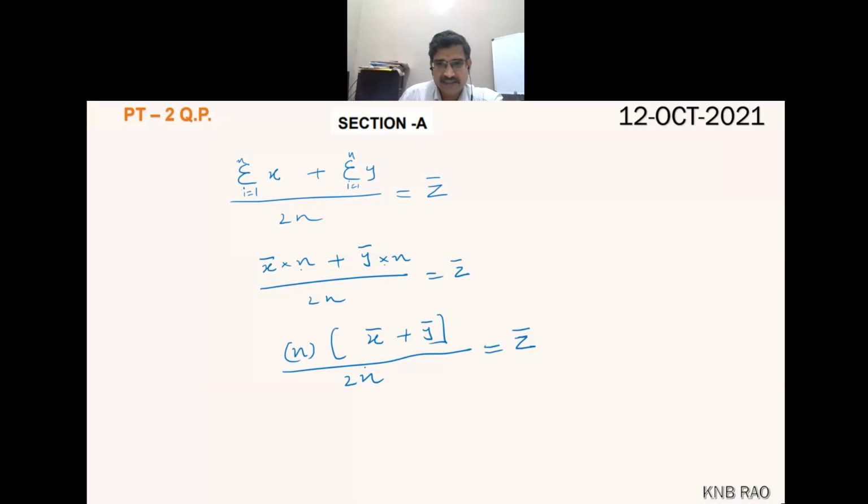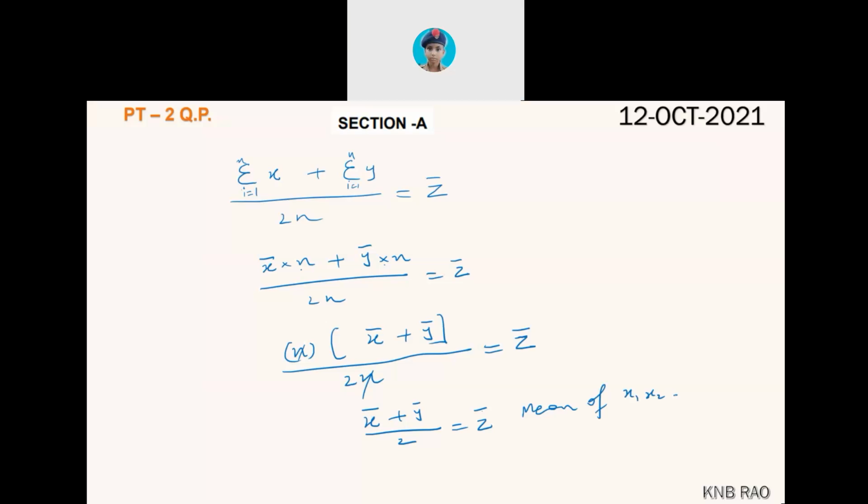Sir, n will be cancelled, no? Yes, n will be cancelled now. So x bar plus y bar whole upon 2 is the mean of x1, x2, and so on up to xn, and y1, y2, y3 up to yn. So this is the mean of all these 2n observations, labeled with the letter z.